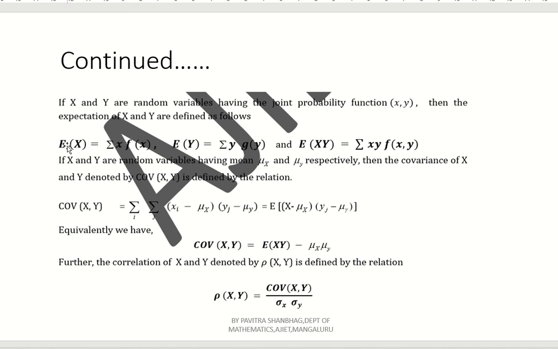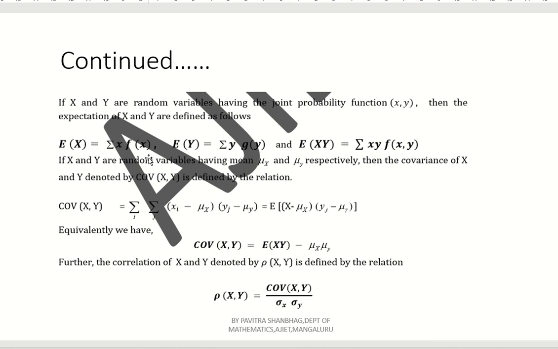Similarly, how will you find expectation of y? That is summation y into g of y. Similarly, how will you find out E of xy, product of xy? That is nothing but summation xy into f of xy. See here, for expectation of x, x into f of x. Expectation of y, y into g of y. For the product E of xy, here product into function is what here? Function containing both x and y. Here function containing only x. Here function containing only y. But here, since it is E of xy, here function containing both in terms of x and y.